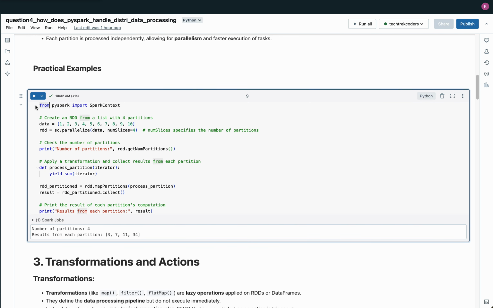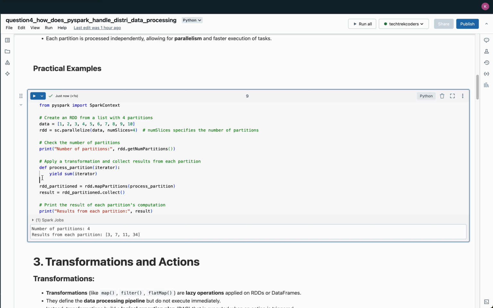This PySpark code demonstrates the process of creating an RDD with custom partitioning and applying transformations on the data within each partition. The RDD is created from a list of numbers ranging from 1 to 10, and the sc.parallelize function is used to distribute the data across 4 partitions specified by the numSlices parameter. By explicitly setting the number of partitions, you can control how the data is split across the cluster's worker nodes, ensuring better load balancing and parallelism.